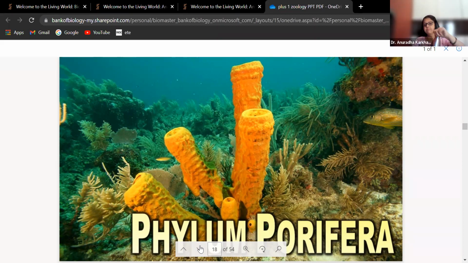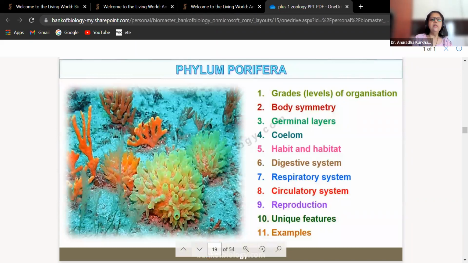You can see green algae. You can see the kelps, these are the kelps. But look at this. These are very typical and unique in their formation. This is Porifera. All these are Porifera only.